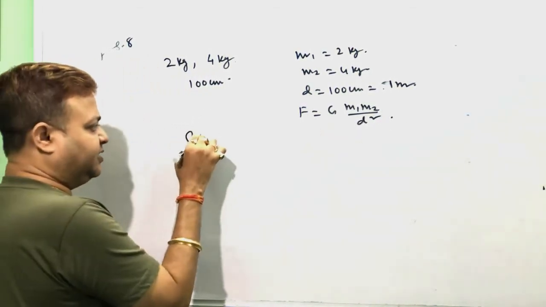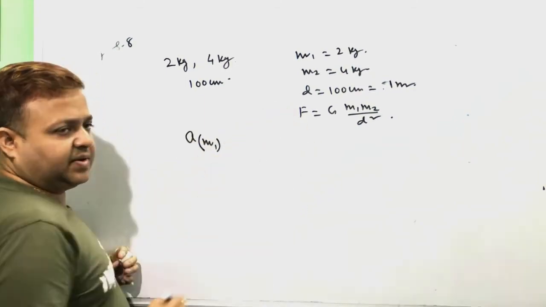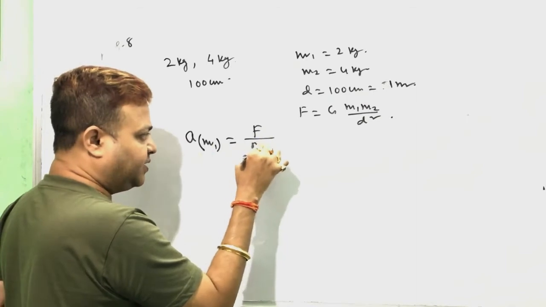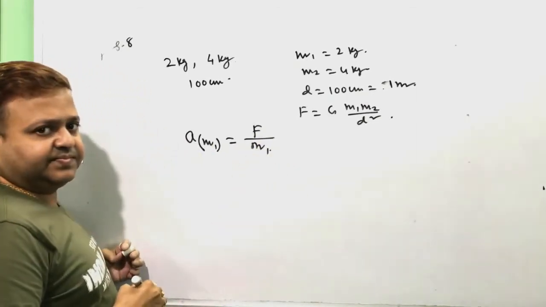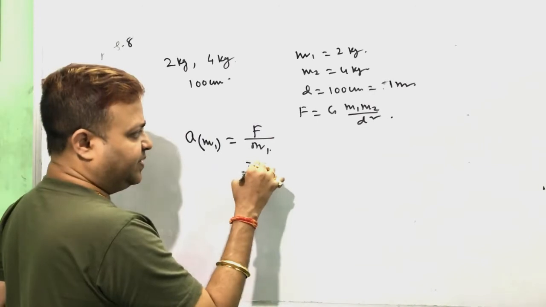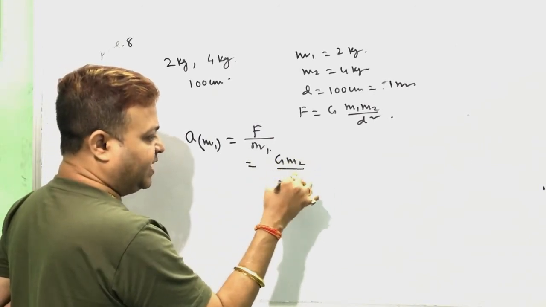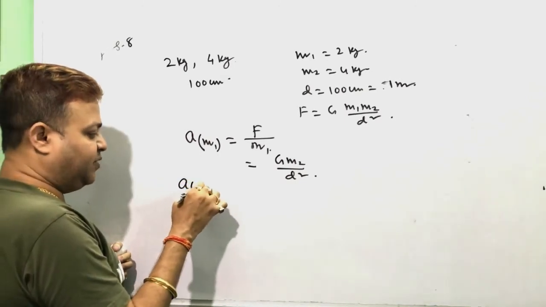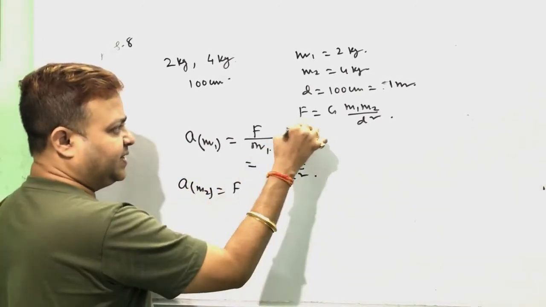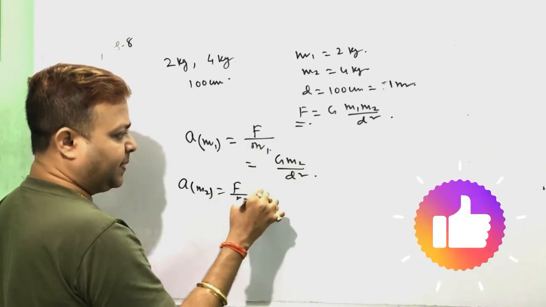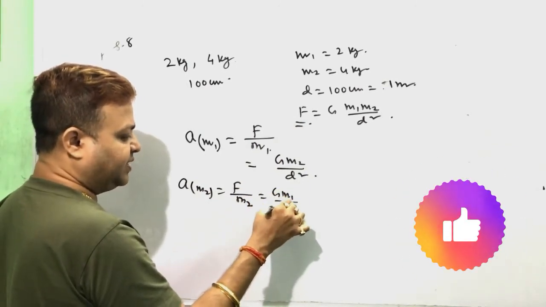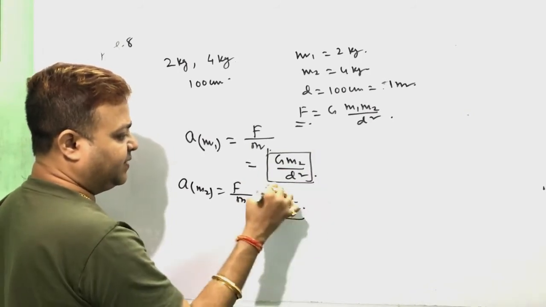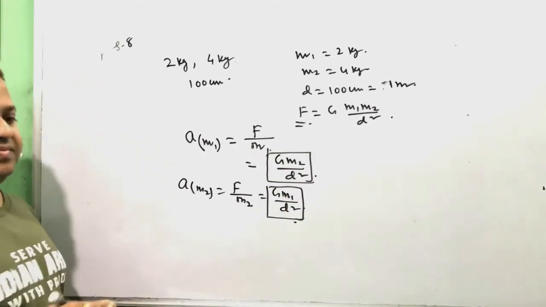Then we can calculate the acceleration of M1 particle: acceleration of M1 equals force of attraction by mass of M1, that is G into M2 by D square. Acceleration of M2 particle equals the same force of attraction by M2, that is G into M1 by D square. This is the acceleration of M1 particle and this is the acceleration of M2 particle. Calculate.